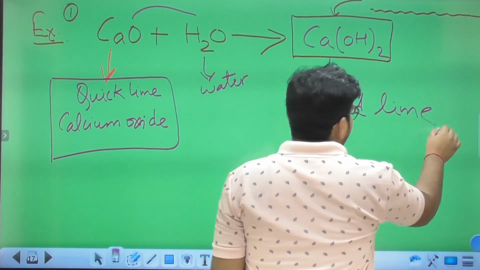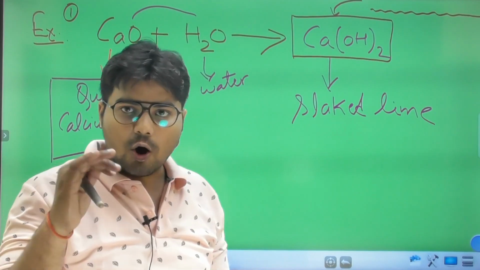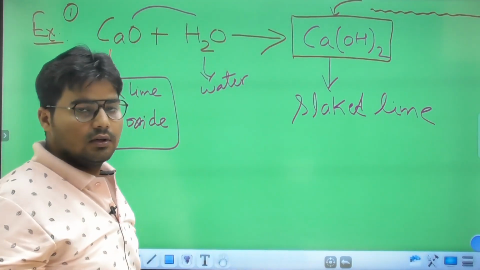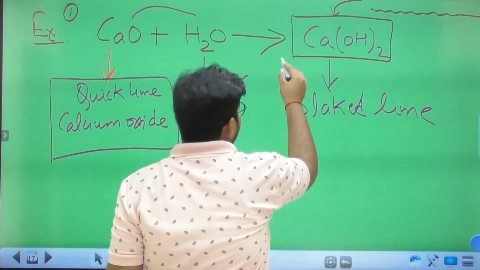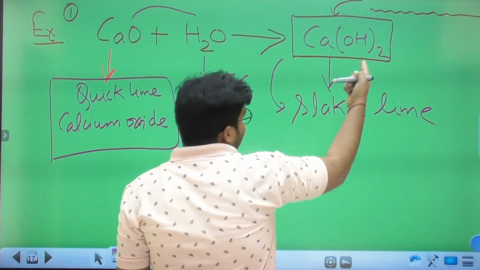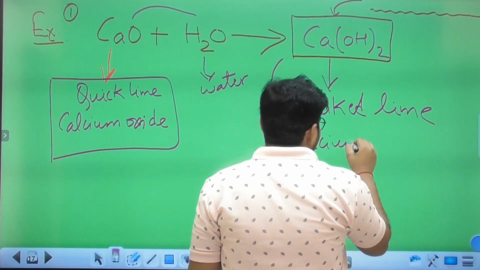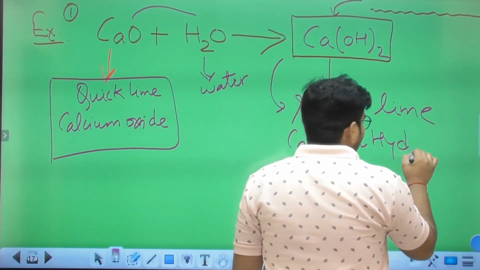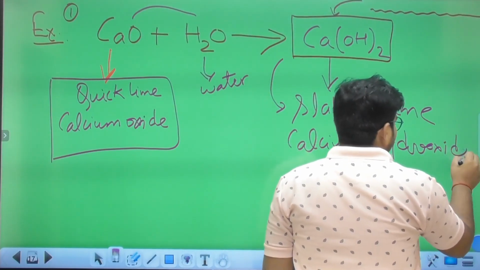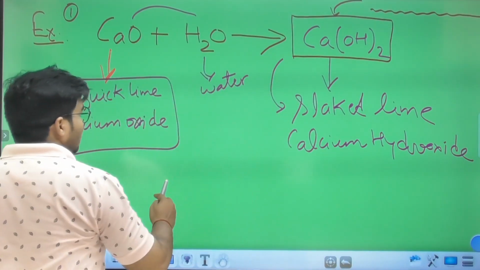In your exams, the common name and chemical name are also asked, so note it down that Ca(OH)2 is also known as slaked lime or calcium hydroxide.